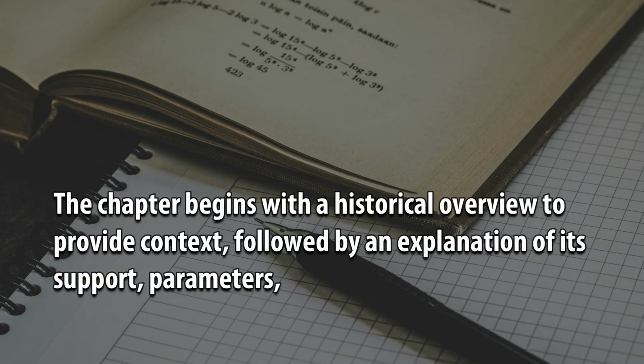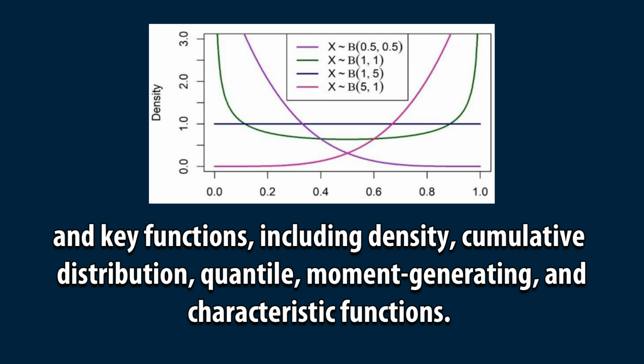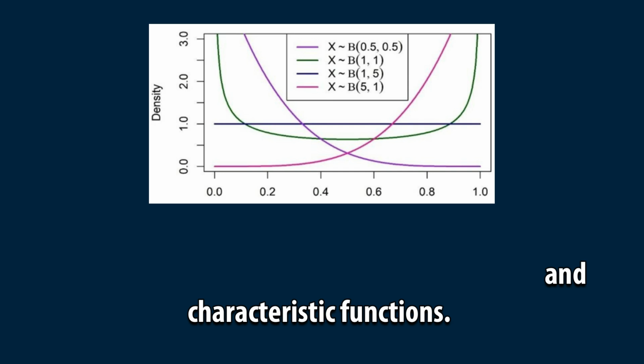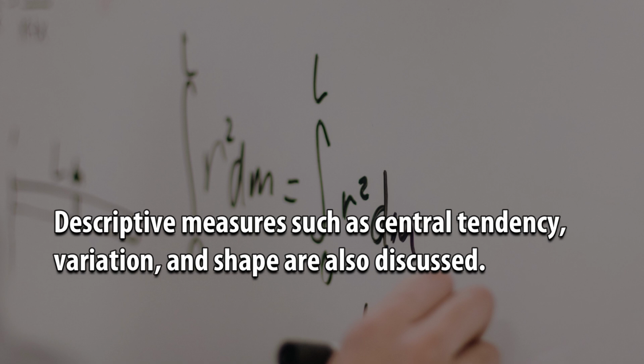The chapter begins with a historical overview to provide context, followed by an explanation of its support, parameters, and key functions, including density, cumulative distribution, quantile, moment generating, and characteristic functions. Descriptive measures such as central tendency, variation, and shape are also discussed.